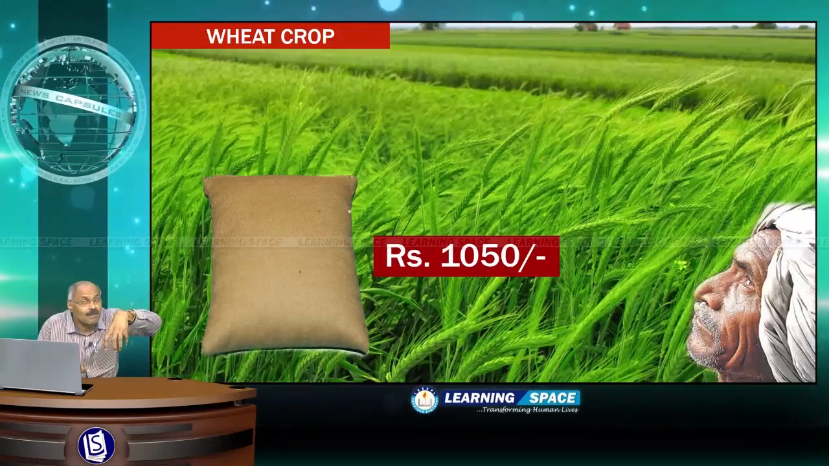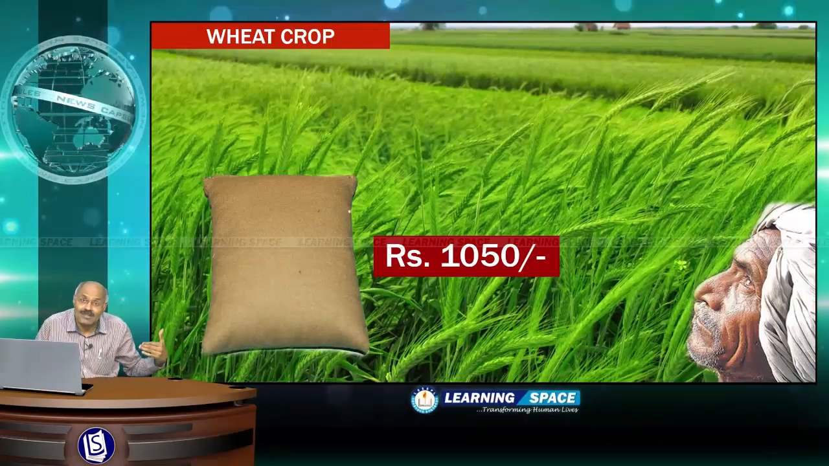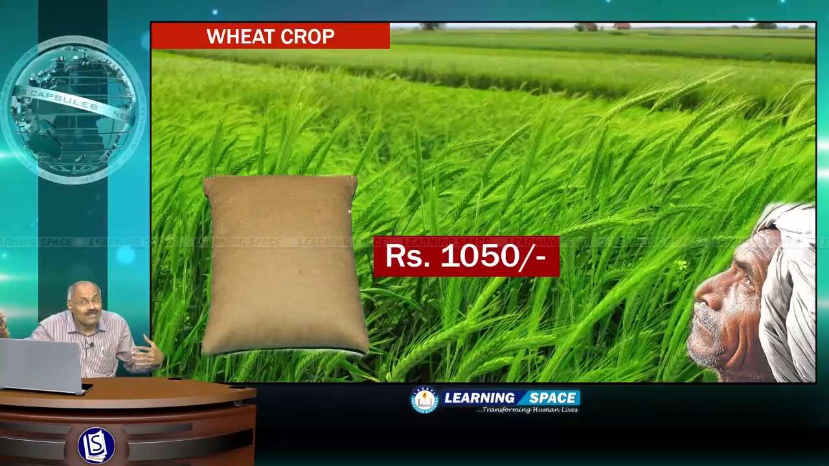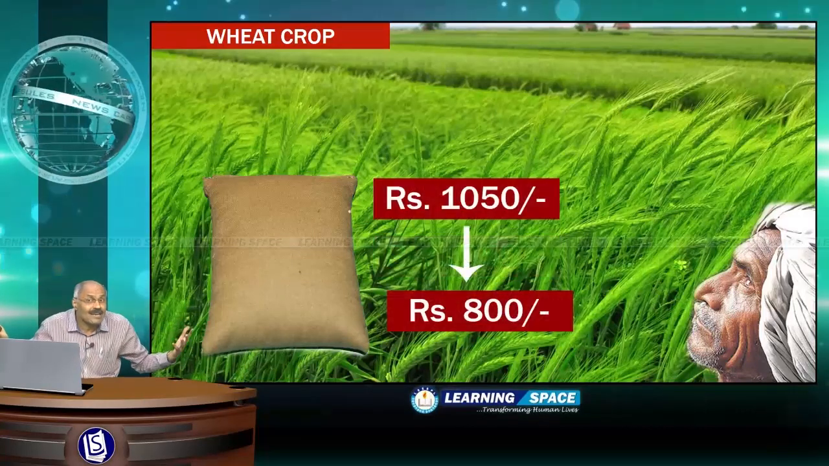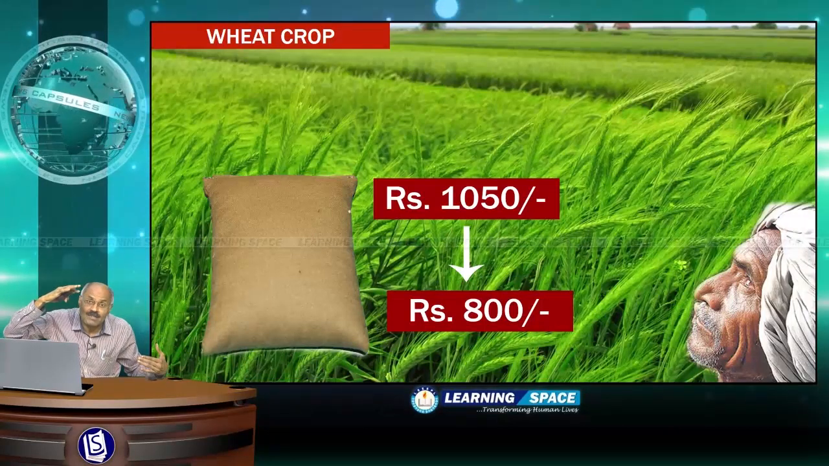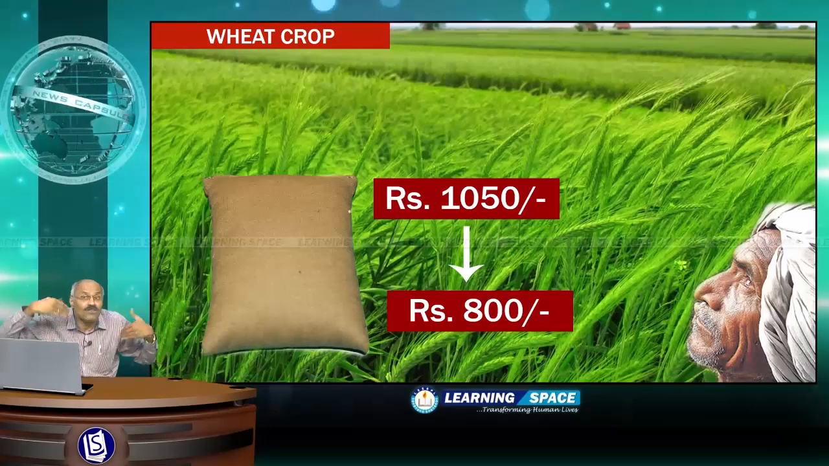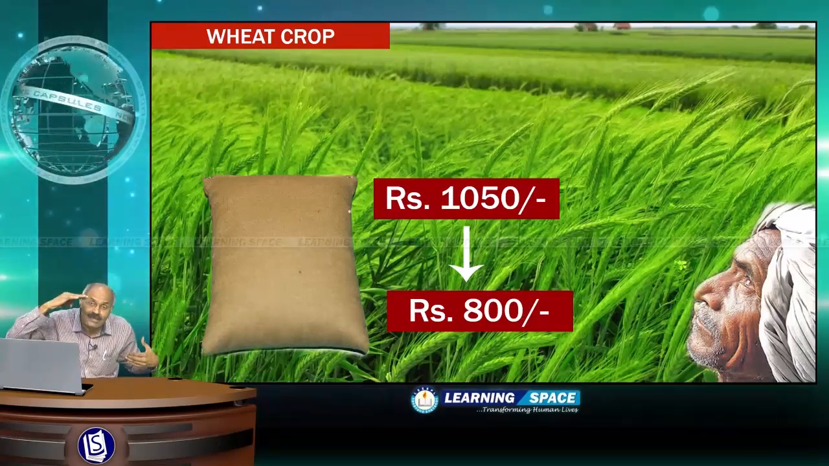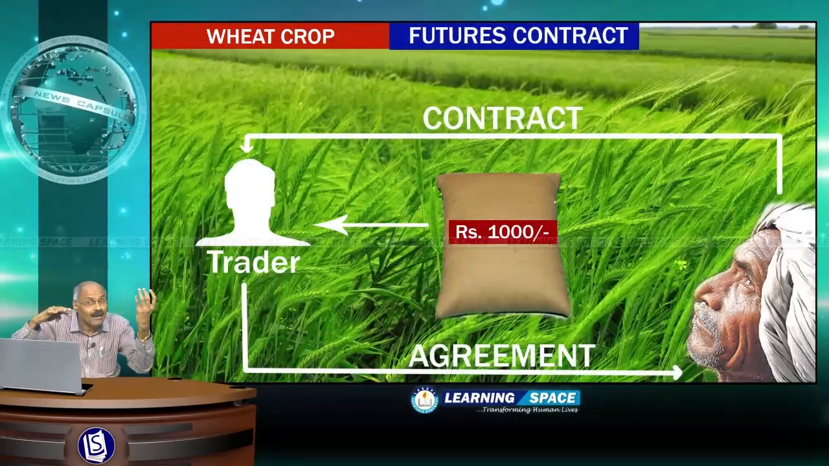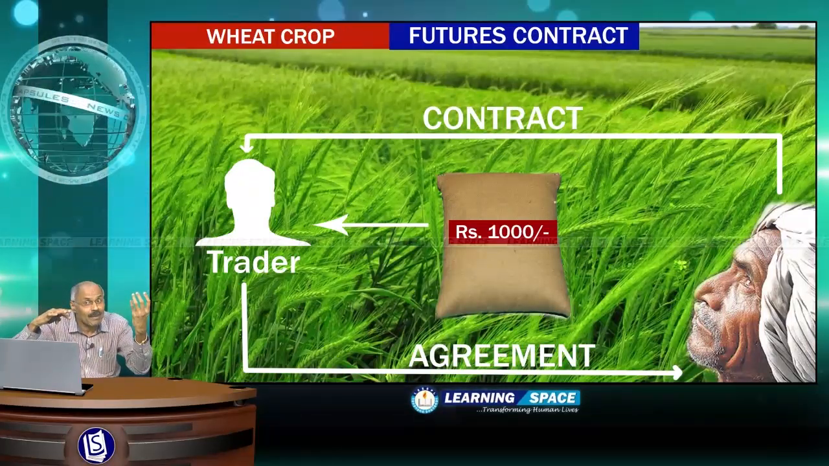is rupees 1050 per bag. The farmer, a small farmer, feared that once the harvesting comes, somewhere in the month of April, the cost of wheat may go down to 800 or 900 from 1050. At present it is 1050 and it may go down to 800 or 900. That's the fear of the farmer. So during December itself, the farmer will have a contract with the trader, and the trader will have an agreement with the farmer that he will purchase at rupees 1000 per bag.